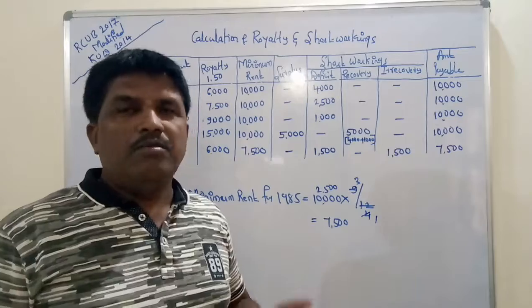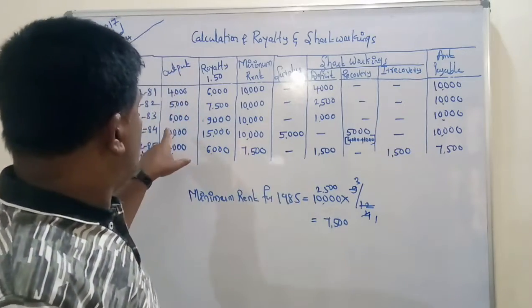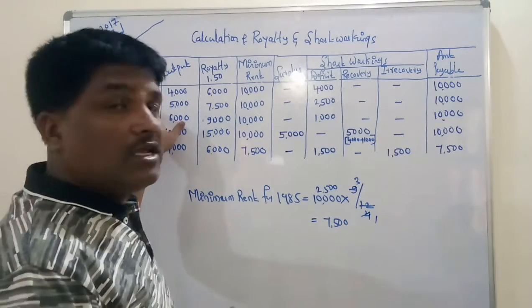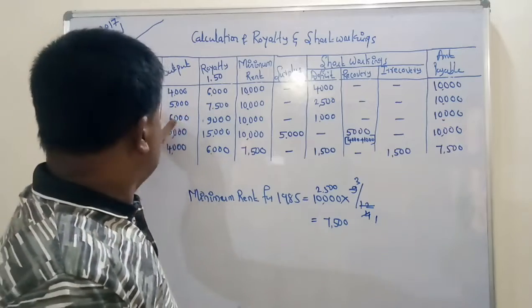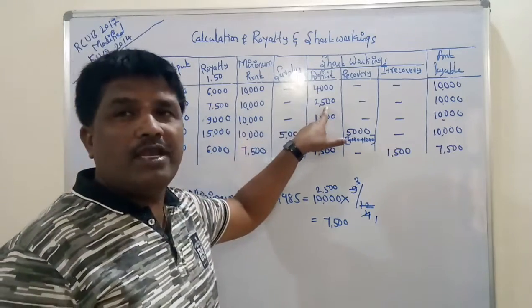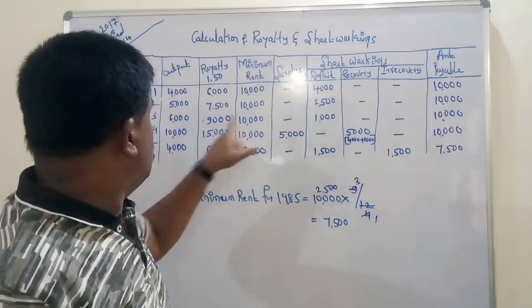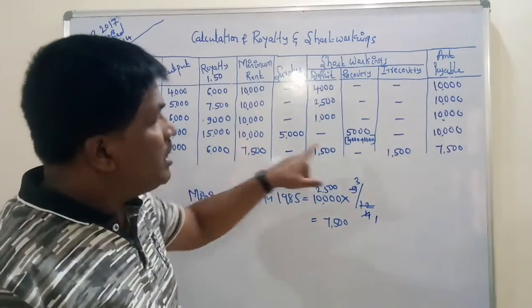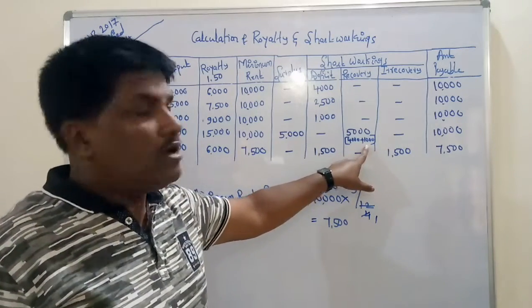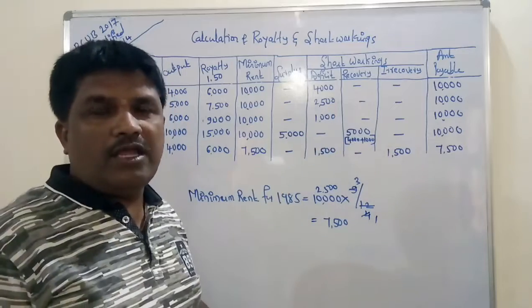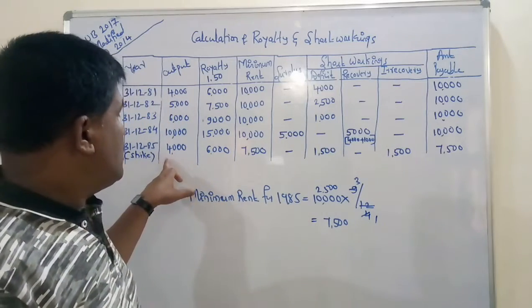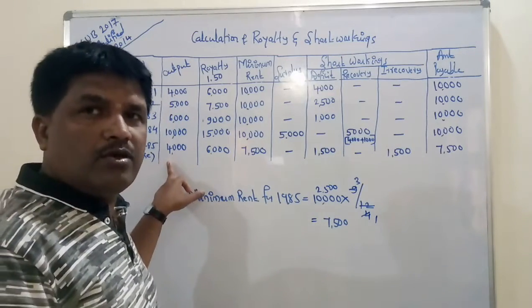You must remember, a very important point in this problem: in the year 1982, once again I will repeat, how much deficit was there? 2,500. Out of 2,500, in the year 1984 we have recovered 1,000. Further 1,500 remained. That 1,500 must be recovered in the year 1985.